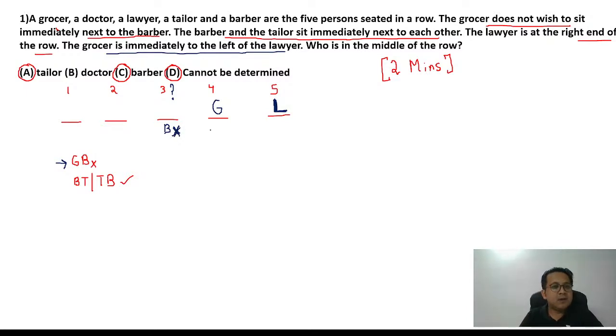So who can come? Remember, there are 5 people: the grocer, the doctor, the lawyer, the tailor, the barber. B cannot be your answer. G cannot be your answer because G is at number 4. Similarly, the lawyer cannot be your answer because the lawyer is at number 5. The answer is D or T. So who will come in the center? It is either the doctor or the tailor. The answer is cannot be determined.